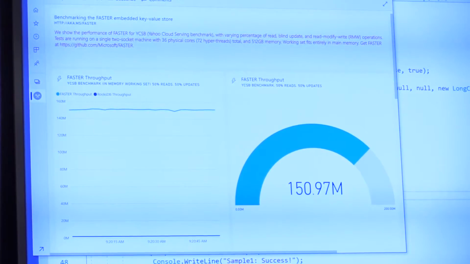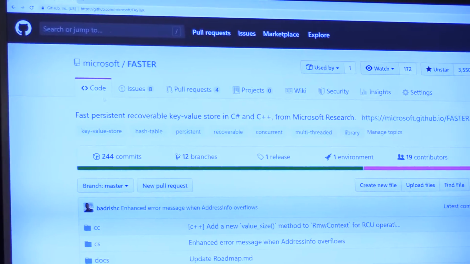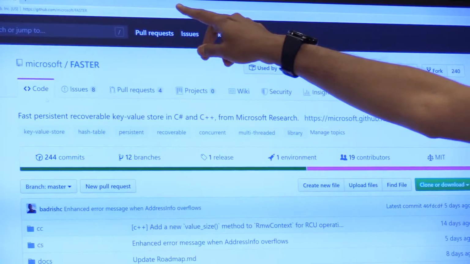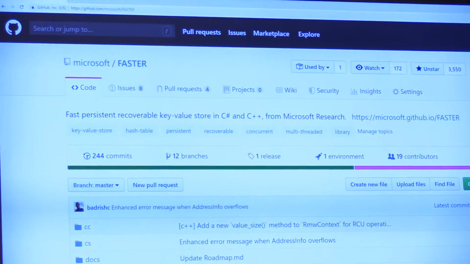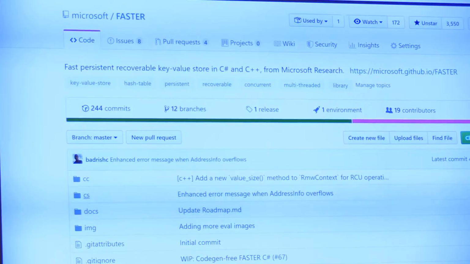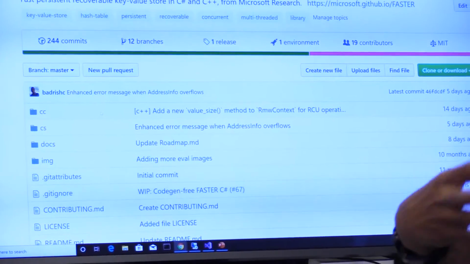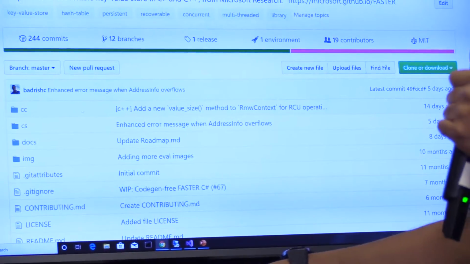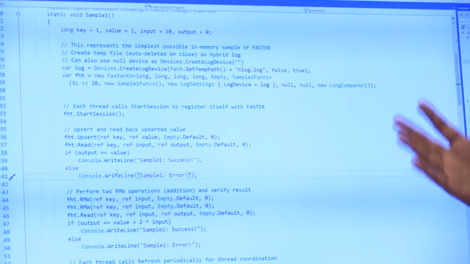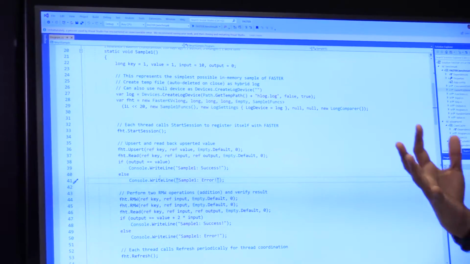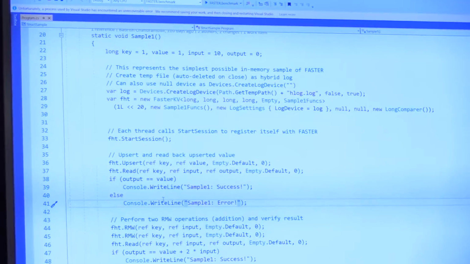Now, here is the GitHub website of Microsoft Faster, which you can go to at github.com/Microsoft/Faster, where you can see that it's very easy to use and also has versions in both C++ and C#. And to give you a flavor of how you embed it into your application as a library, I have an example here in Visual Studio of how you use Faster. The key idea is that you simply use it just like any other data structure that you may have in your